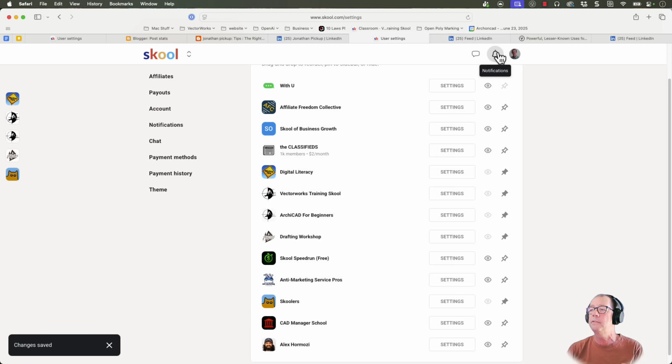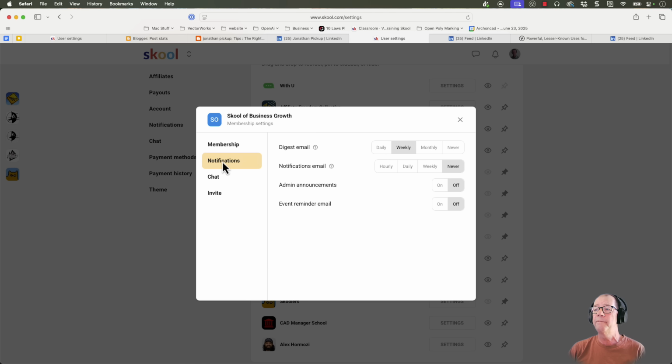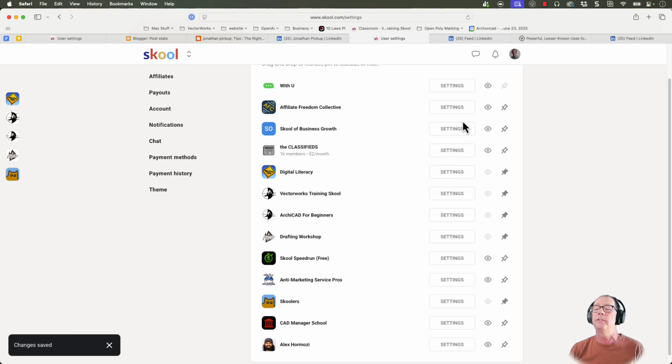Here's my notifications here. It should reduce the amount of notifications, and I should get an email every week giving me a digest of what went on in that community. So if that's what you'd like, that's how to do it. Go to the settings, go to the notifications, say that you want to have weekly. You can have a weekly notifications email as well if you want. And so what you should end up with is a digest email every week, but no other notifications. And then at the end of the week, you can catch up and see what we've covered.